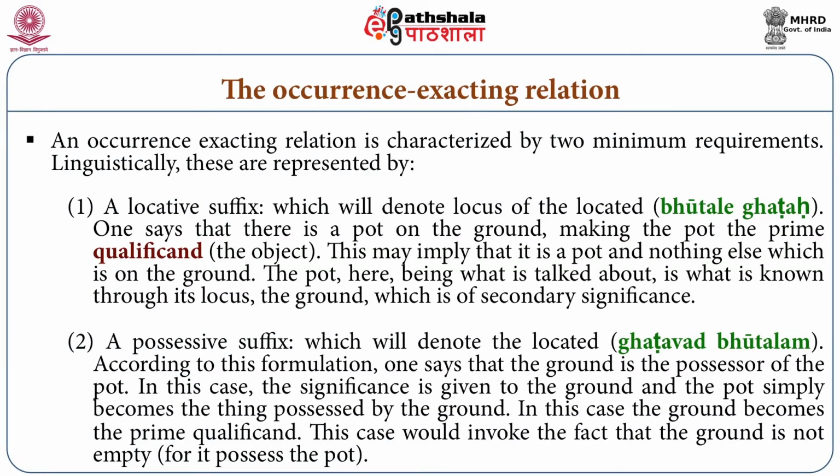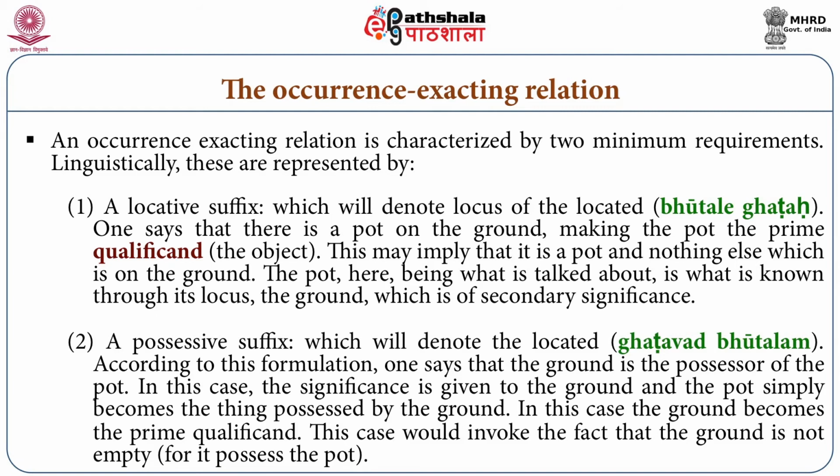So to denote that something is the possessor of something, in this case all significance is given to the ground, and the pot simply becomes the thing possessed by the ground. Thus the speaker has made the ground the prime qualificand, as he perhaps intends to say that the ground is such that it possesses a part, or that it is not empty. He focuses on the ground.